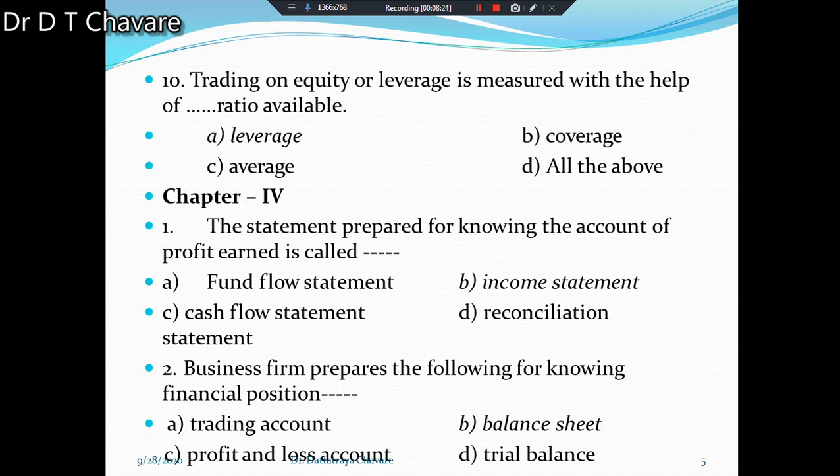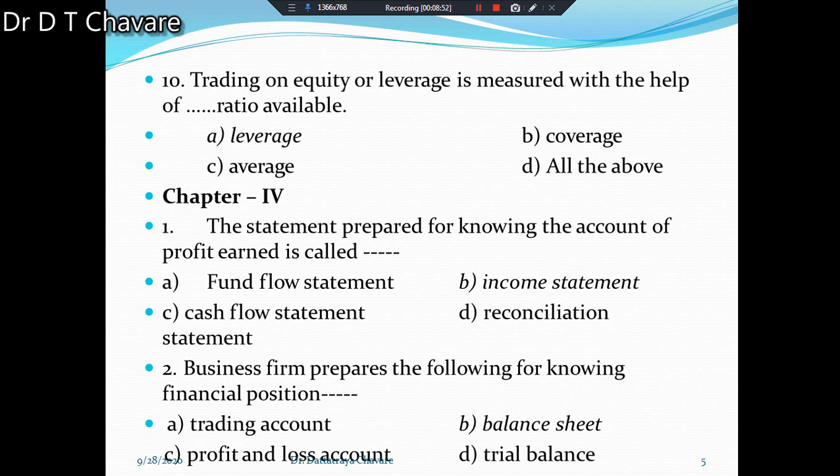Under this chapter also different types of MCQs are available, and we have to study those MCQs also. The first MCQ is there. The statement prepared for knowing the account of profit earned is called dash dash.